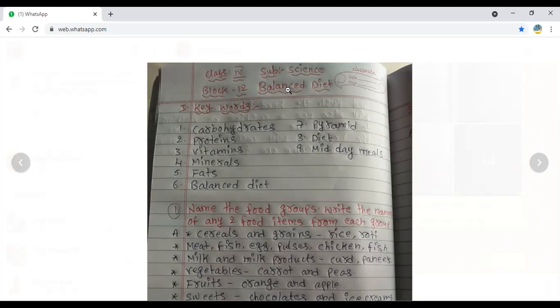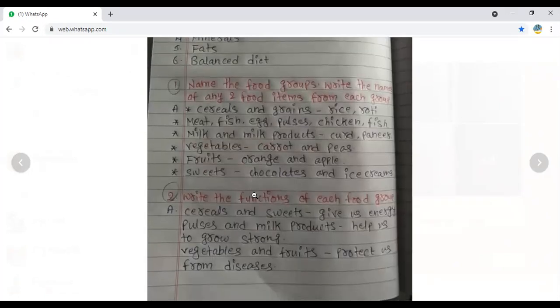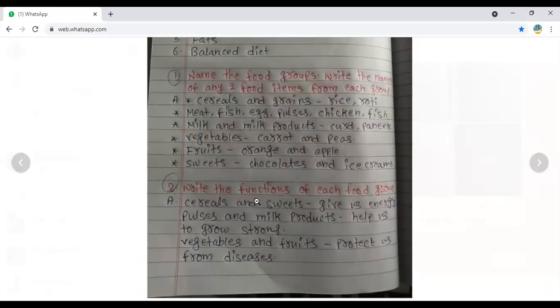So that is called as midday meals. Now we will discuss the first question. It is the most important thing. Already I have circled it, so look after it carefully. Name the food groups. Write the names of any 2 food items from each group. So you should mention any two food items from each group.